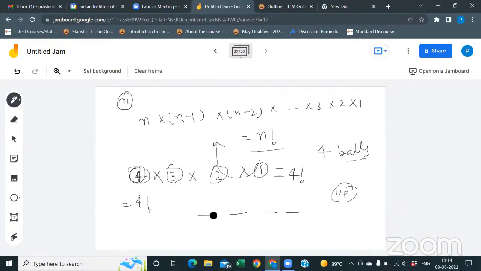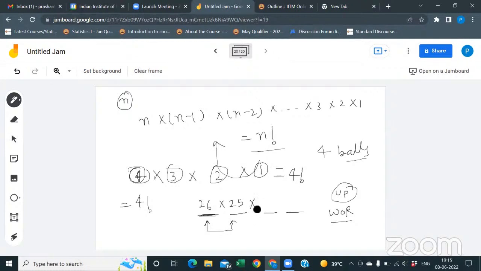Without replacement, for the first place, how many ways can I fill it? 26. For the second place, without replacement, it is 25. Why? Because without replacement means the alphabet we used at the first place we cannot use again, on the second, third, or fourth place.